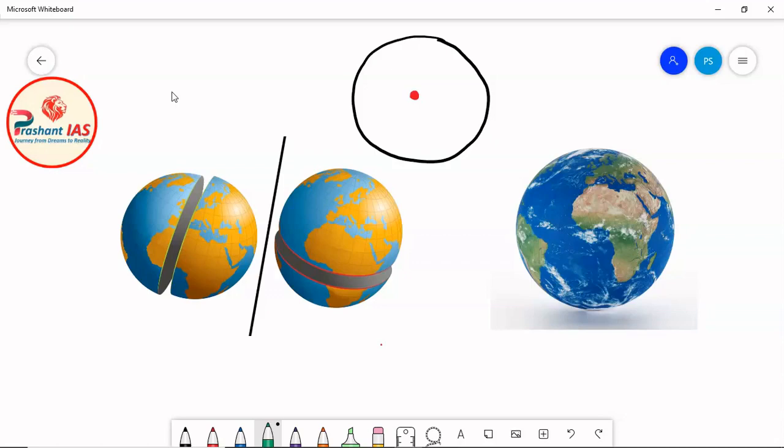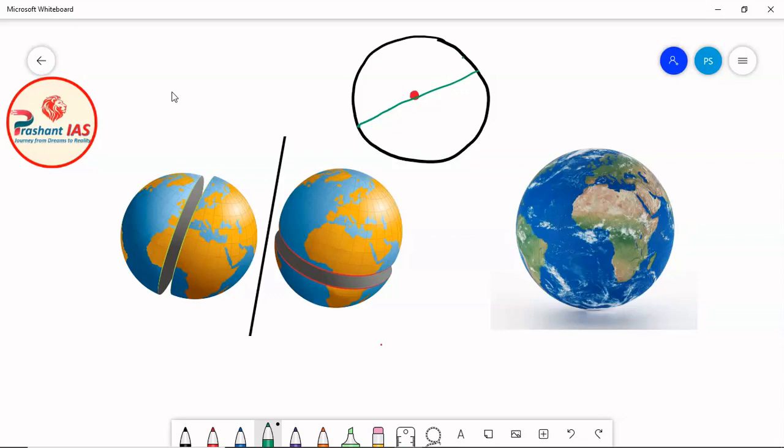For example, you can start drawing diameter from this point, okay. Now you have to join any opposite point and this line should pass through the center of the circle, okay. So this line will be called as the diameter of the circle, okay. So diameter means the line going from one point on circle to other point and which is also passing through the center of the circle, okay.